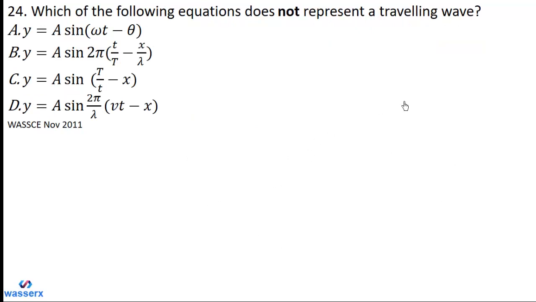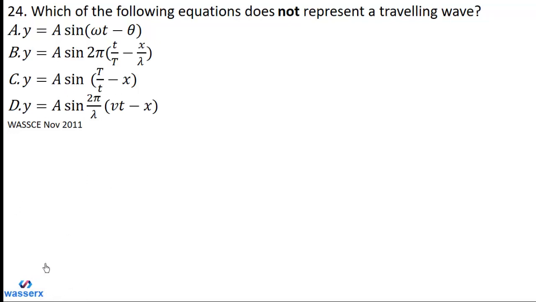So we have this over here. We want to find out which of the following equations does not represent a traveling wave.